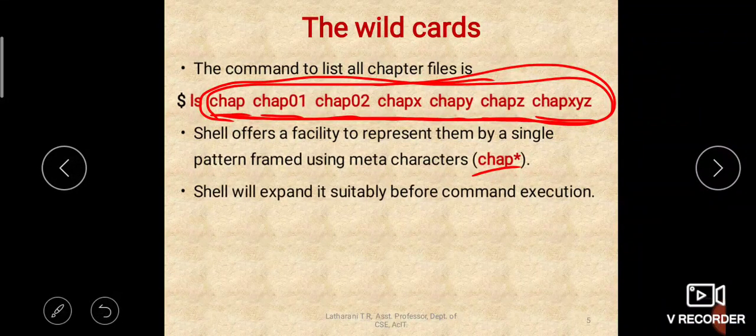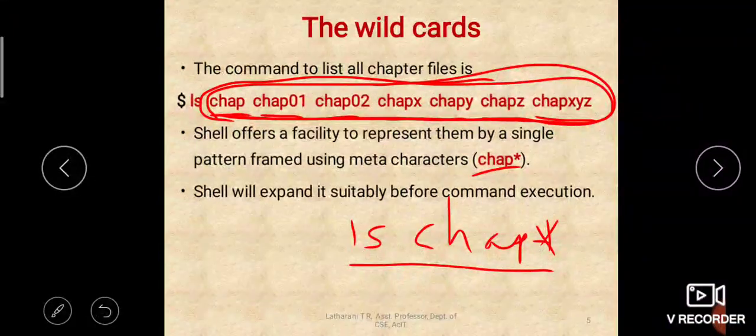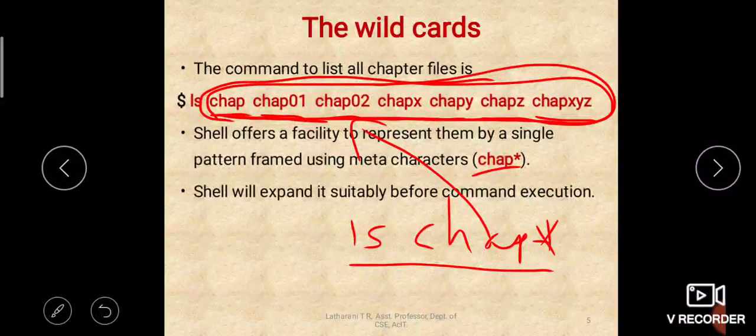If you say ls chap star, then the shell will take this command and it will expand. So this chap star will be expanded by all these file names: chap 01, chap 02, chap x, chap y, chap z, chap xyz. So that chap star will be expanded with all these file names before its execution.